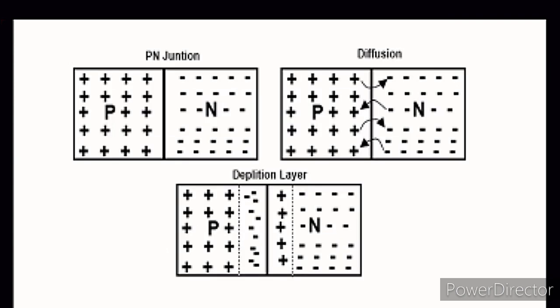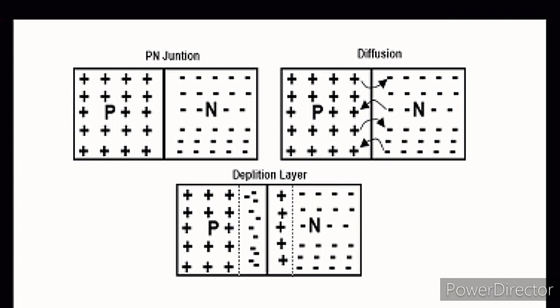Next, when the p-type material and n-type material are connected to each other, at that time the diffusion process starts. It means a number of free holes in the p-type material change position to the n-type material because of the opposite attraction, and free electrons in the n-type jump to the p-type because of opposite attraction.